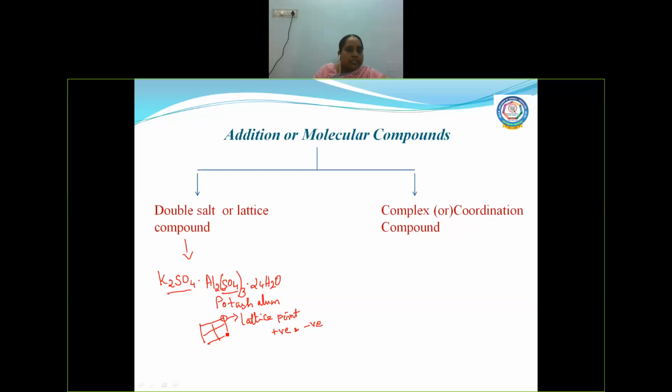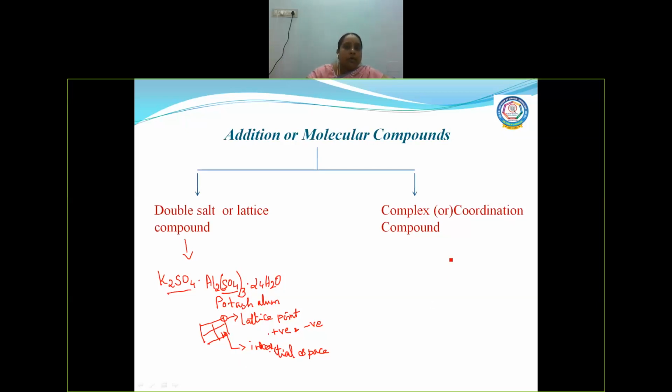Whereas this space is called interstitial space. In this space only, small atoms like hydrogen or carbon or nitrogen will take part.